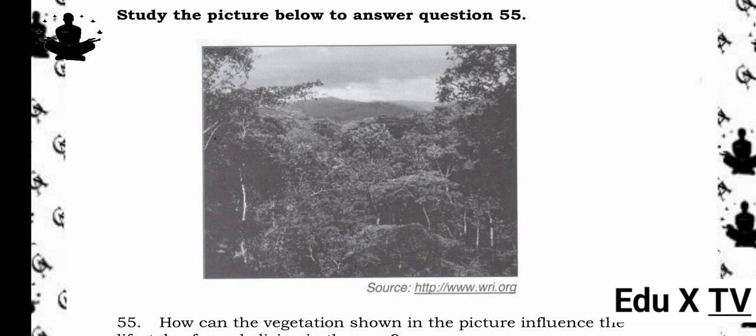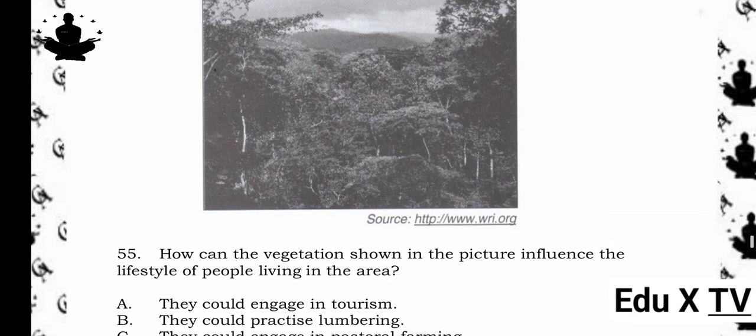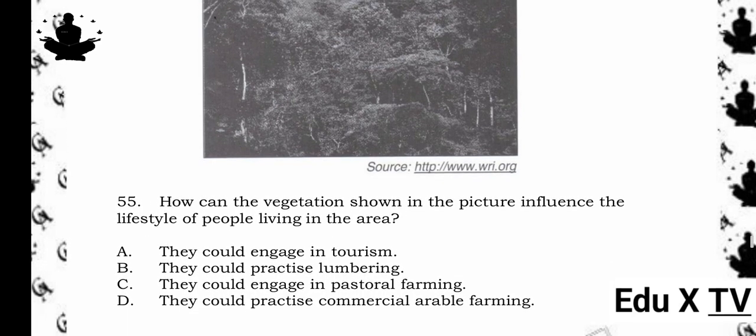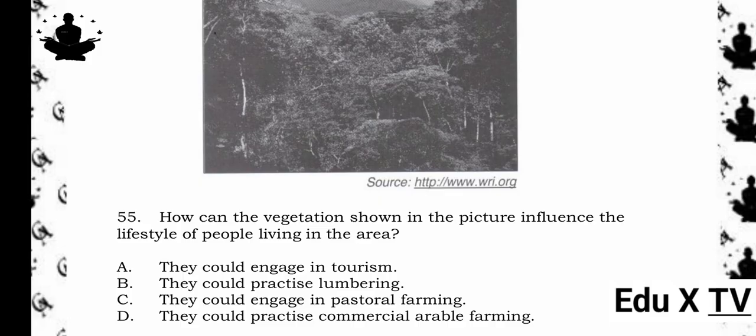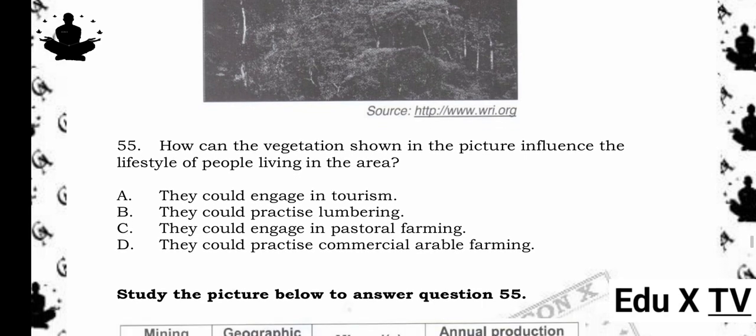Study the picture below to answer question 55. How can the vegetation shown in the picture influence the lifestyle of people living in the area? A. They could engage in tourism. B. They could practice lumbering. C. They could engage in pastoral farming. D. They could practice commercial arable farming. The answer is C. They could engage in pastoral farming. Reason being, the vegetation in the image is mostly woodland or savanna, which supports grazing animals like cattle, goats, or sheep, ideal for pastoral farming.